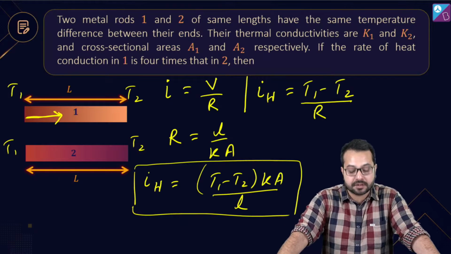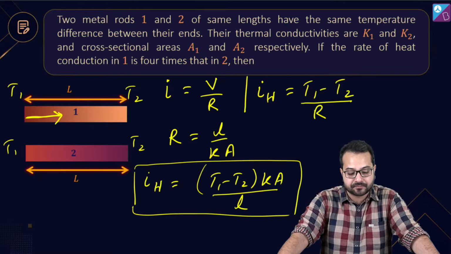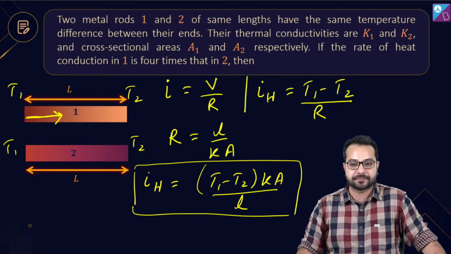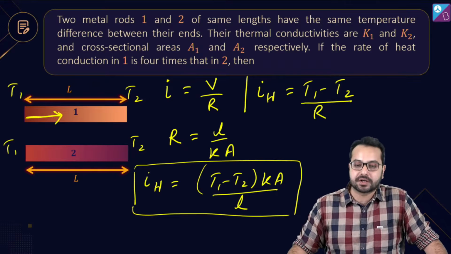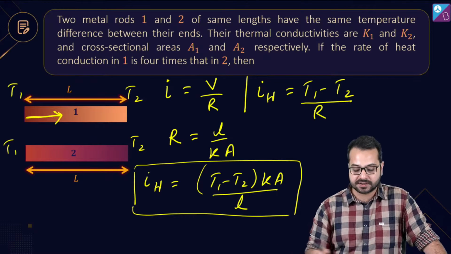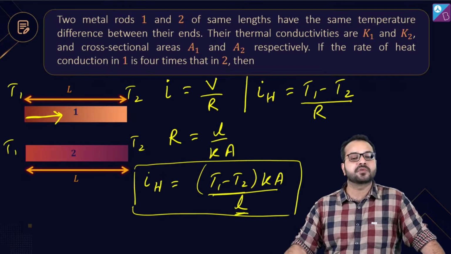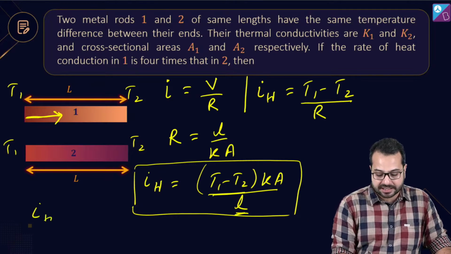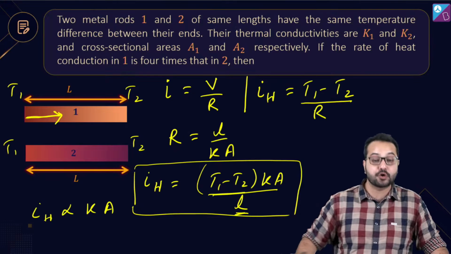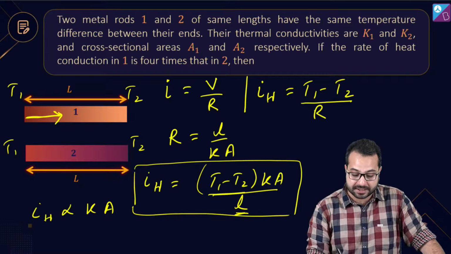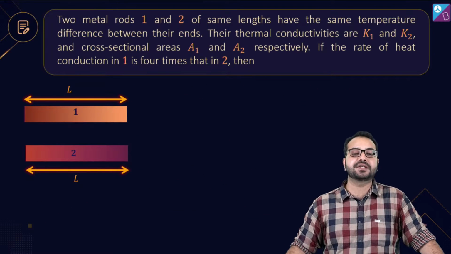So the heat conduction rate, or the heat current, dQ by dt, is equal to T1 minus T2 into K A divided by L. Now for both these rods, for both these conductors, the temperature difference is the same, T1 minus T2. The length is the same. What does it mean? It means that the heat current is proportional to KA. Do you agree? So we can make use of this condition.